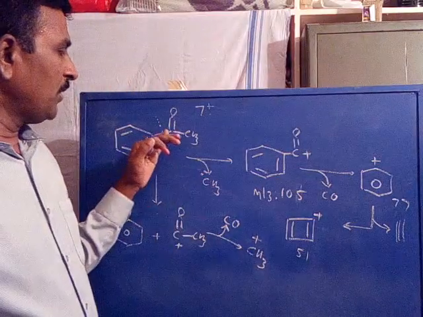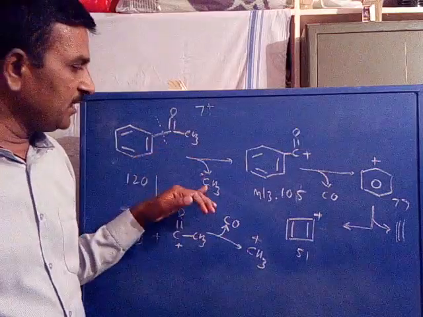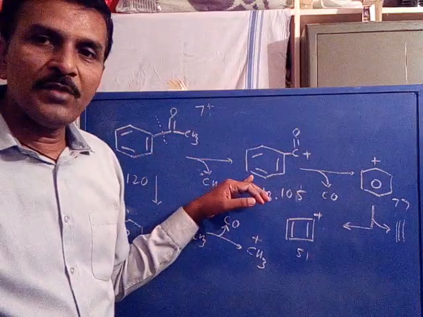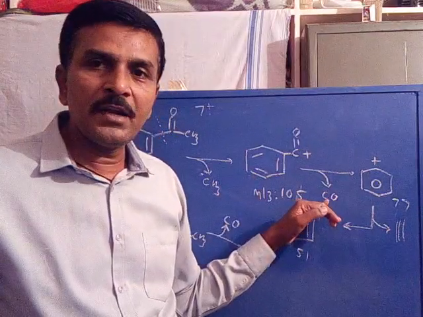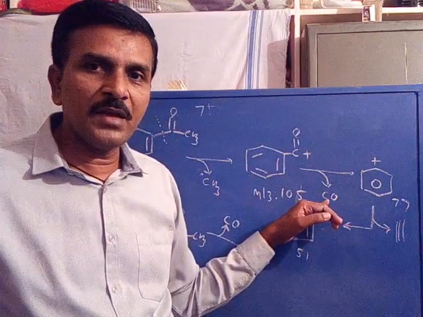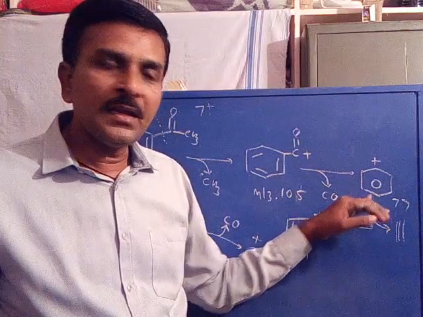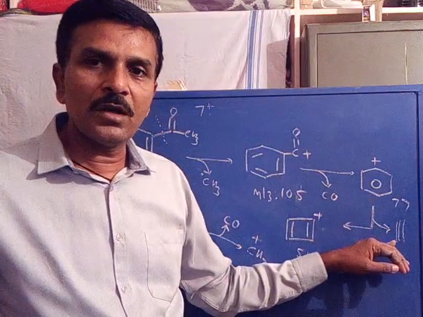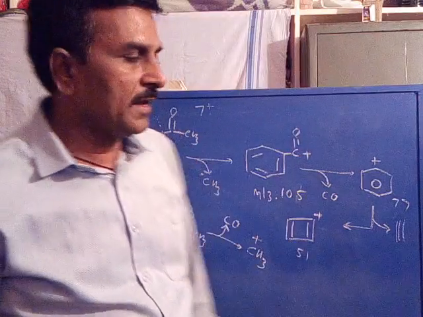So acetophenone may be fragmented by the loss of its CH3 as radical to a benzoyl cation. The benzoyl cation may fragment by the loss of carbon monoxide as neutral to give benzene cation. The benzene cation further loses its 2 carbons as acetylene to give a cyclobutadiene cation.